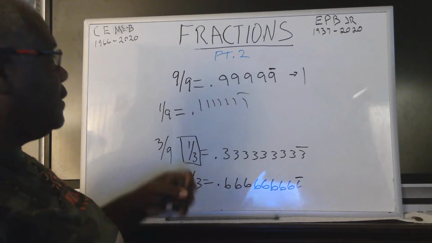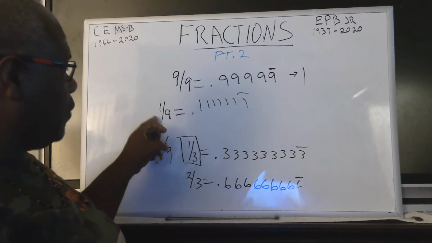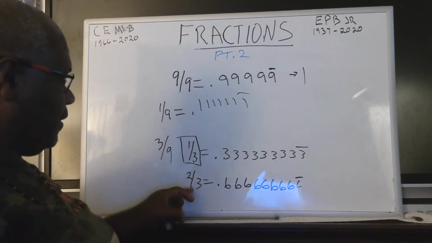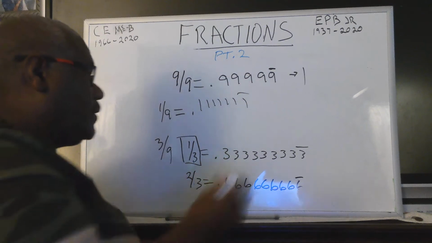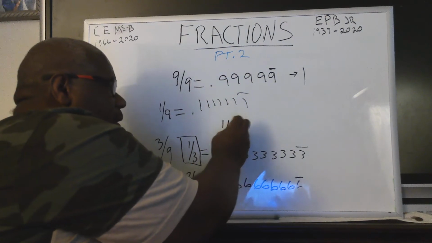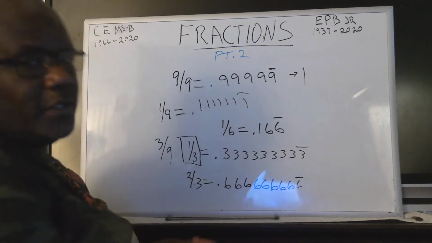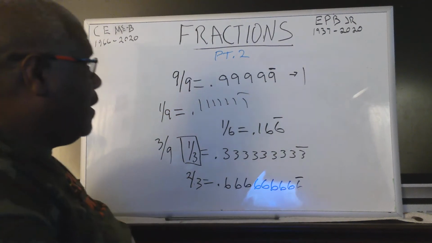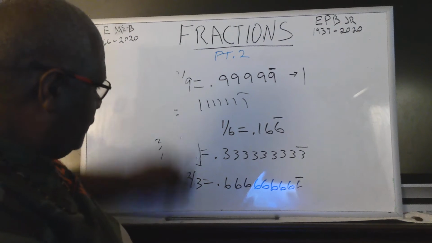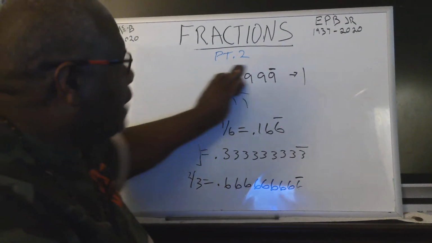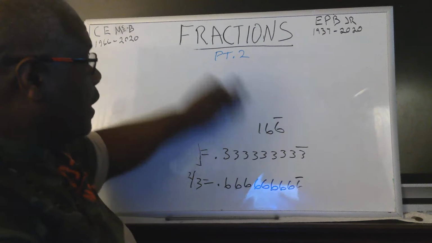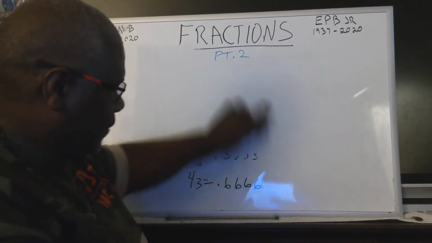So a fraction sometimes is an agreed upon estimation of what a number is. 1/6, by the way, equals 0.166 forever. So it's an irrational number too. Fractions are oftentimes used to give an agreed upon value to an irrational number.